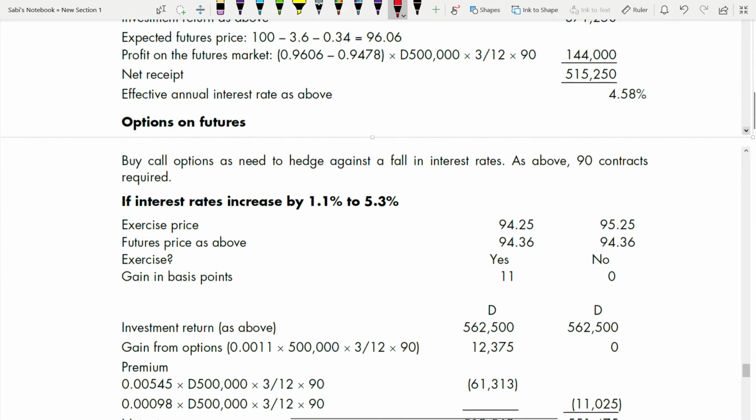That's it. Let's go to options. Option, what you have to do, you have to write what you are doing in option. This is your third subheading. You have to buy call options because investment. And same as above, you are not going to waste time and calculate.